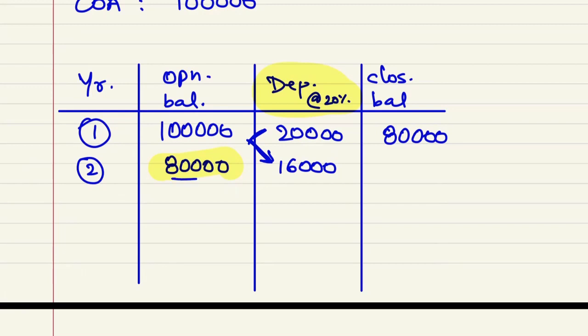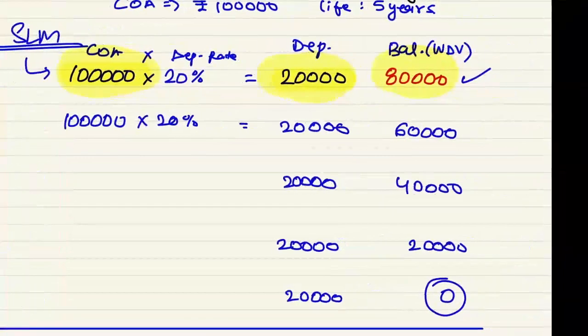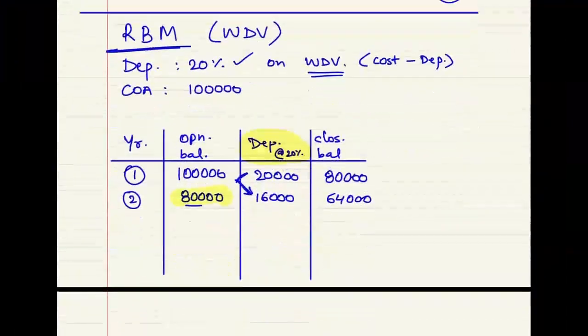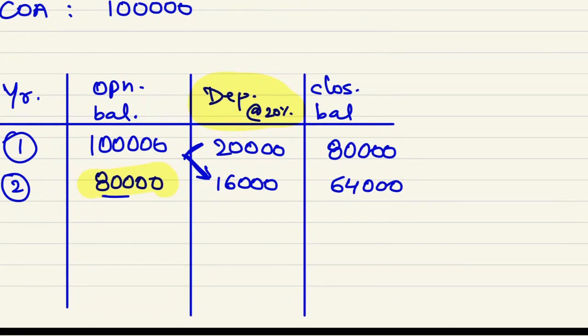So what is the closing balance of asset left? It is 64,000. In our SLM method, the balance was 60,000. But now in written down value, the balance is 64,000.